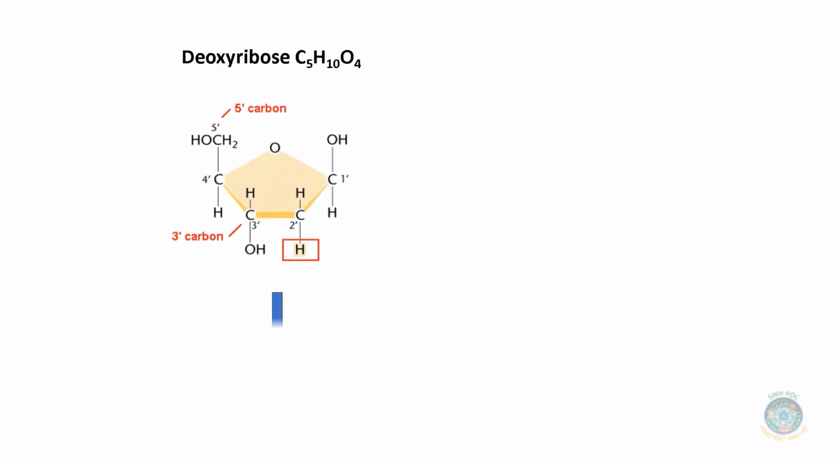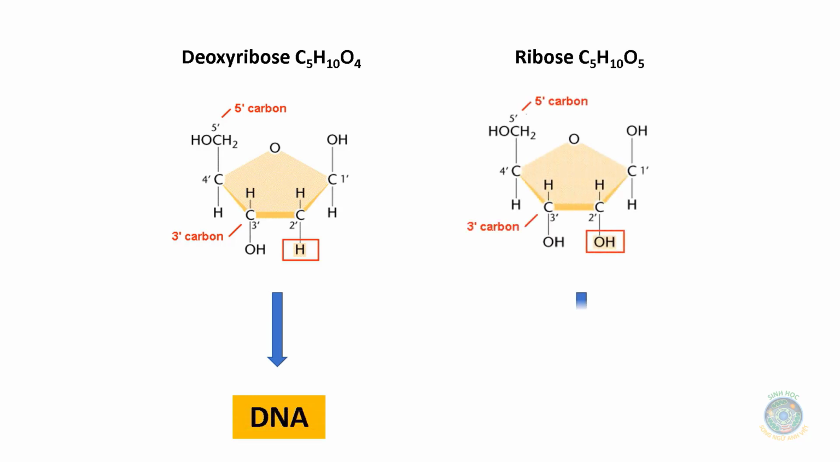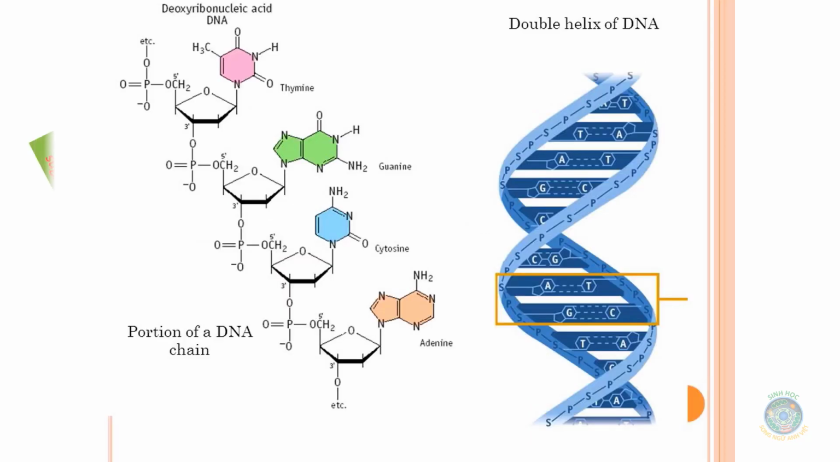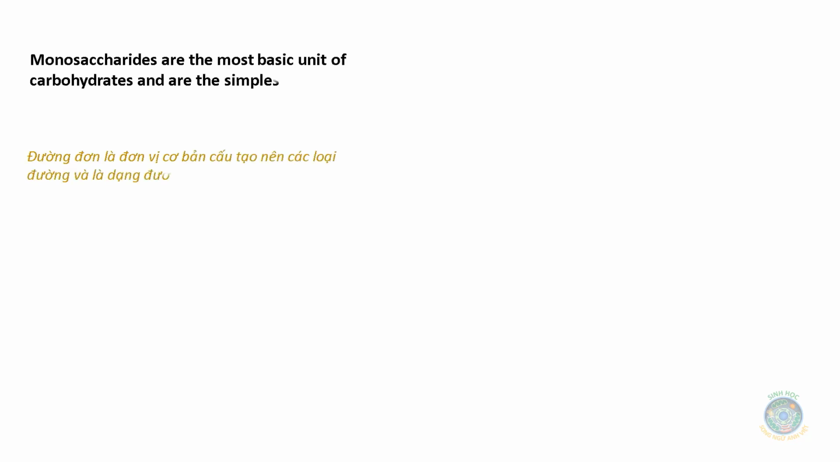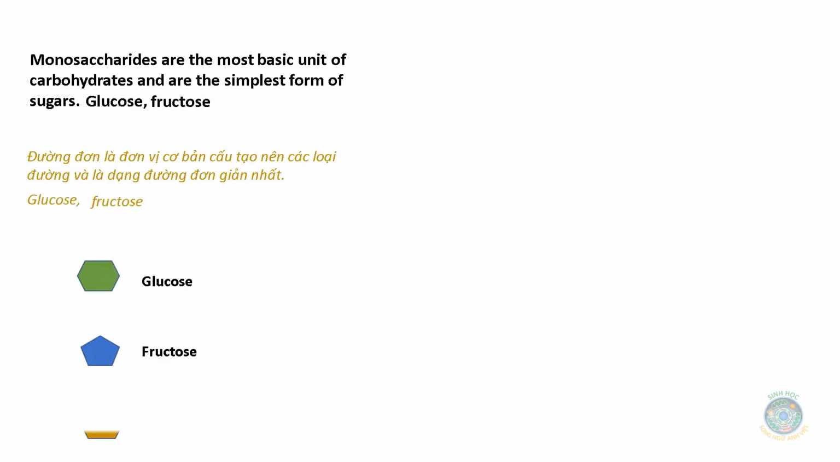Deoxyribose is a sugar of DNA. Ribose is a sugar of RNA. You can see 5 carbon sugar in the structure of DNA. Monosaccharides are the most basic units of carbohydrates and are the simplest form of sugars. Glucose, fructose, and galactose